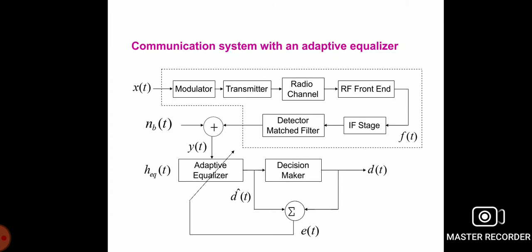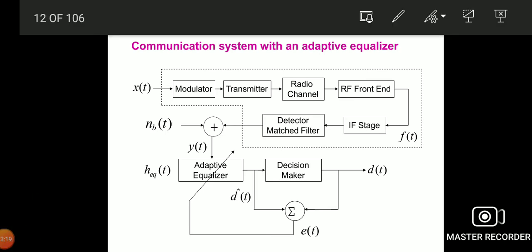So in this method we are using the equation y of t equals x of t convolved with f of t, plus nb of t. Here x of t is the input signal, that is, a modulating input signal applied to the modulator, and the modulated output signal is applied to the transmitter.